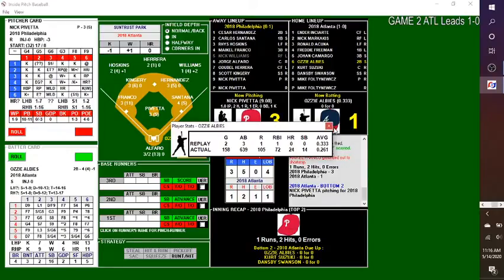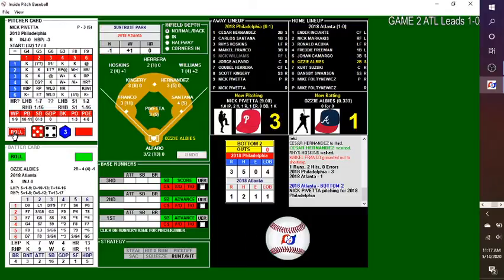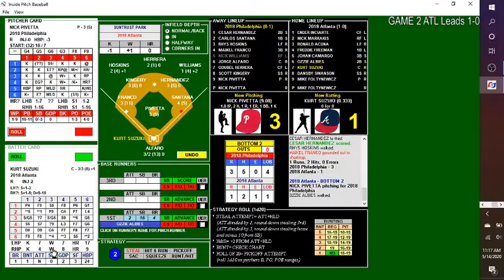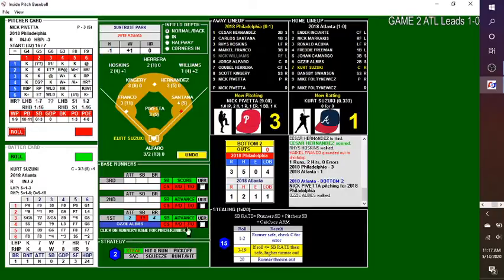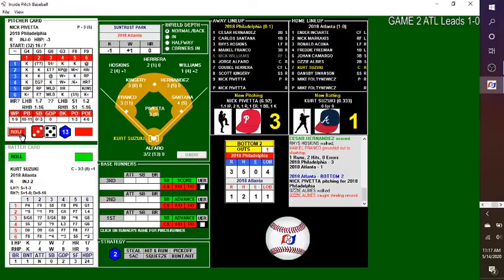Ozzie Albies 3 for 3 with the 1 RBI and 1 run scored, but that was an error by right field. And the pitch for 3. They walk him. Smart move. Good base on balls. Here comes Ozzie with the steal, and he's caught stealing. Oh, man. A big chance wasted there by the Braves.